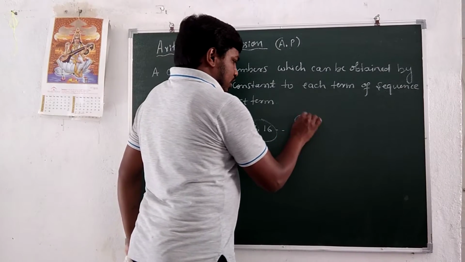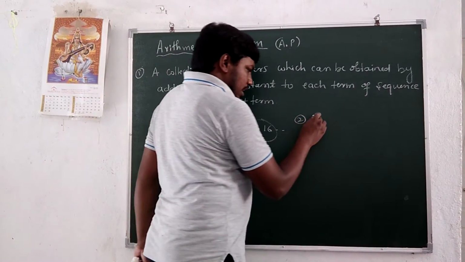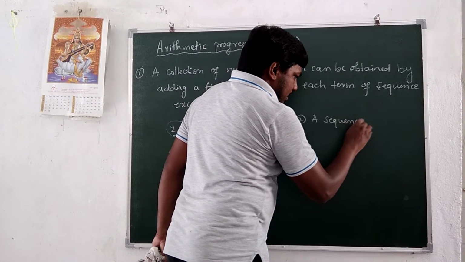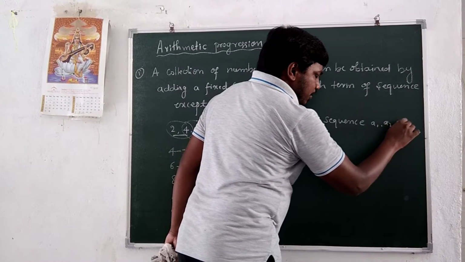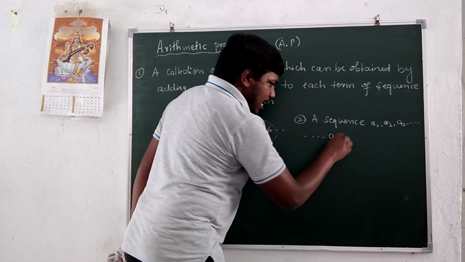So, another definition. The second definition: a sequence a1, a2, a3, up to so on an.